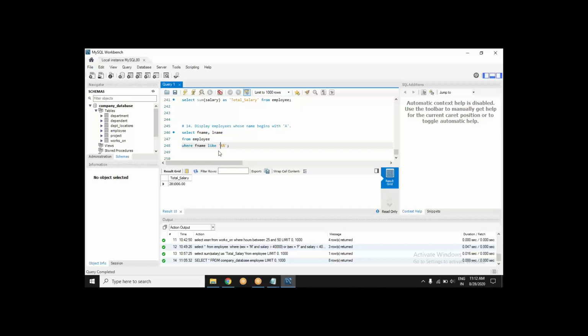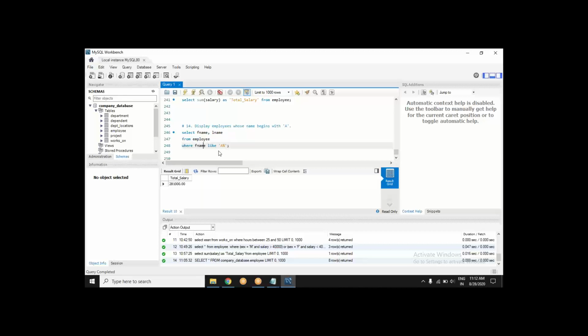I am saying LIKE. Now code begins. I am saying it should start with A and after A it is the percentage sign, which means anything. Got the idea? So starting with A, after A it can be anything, and the quote is closed.